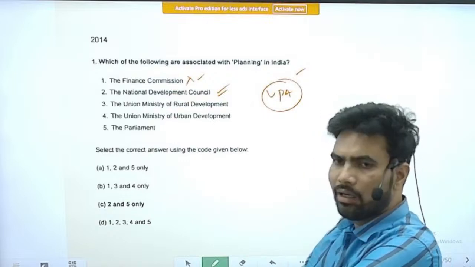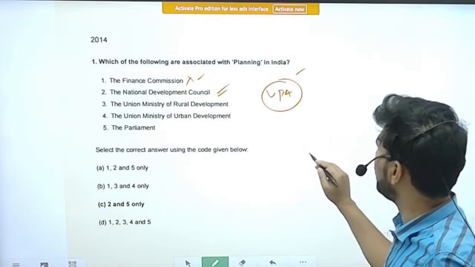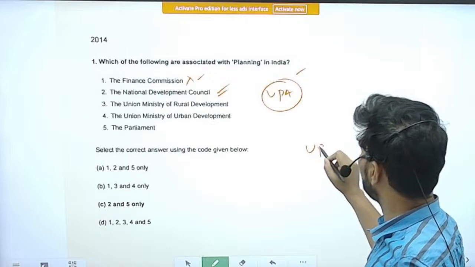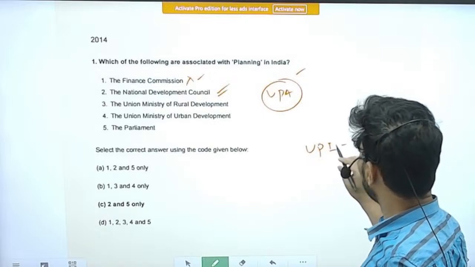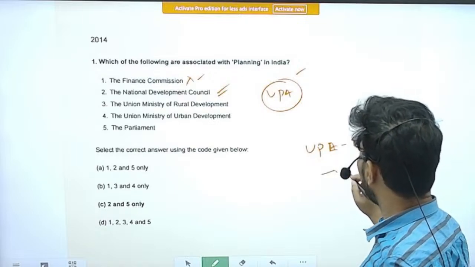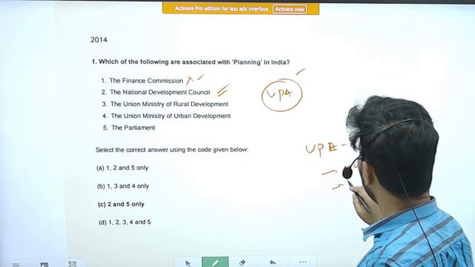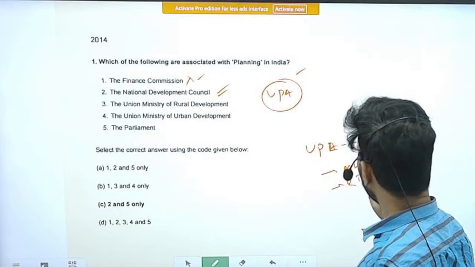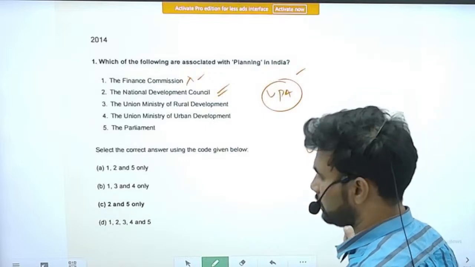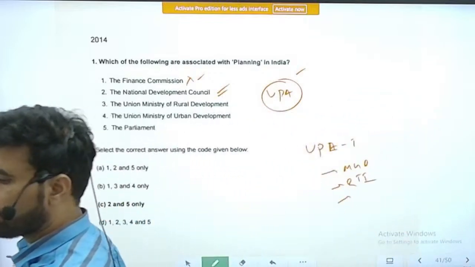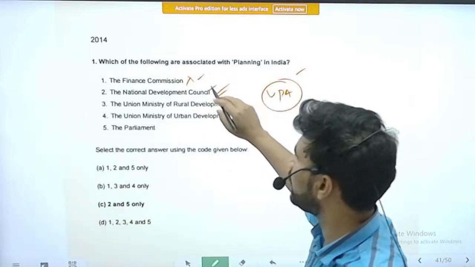All the bills that came in the first tenure of UPA, that is the UPA 1 period, like the MGNREGA, RTI, etc. These important bills came because of the advice of the NDC only, the National Development Council.